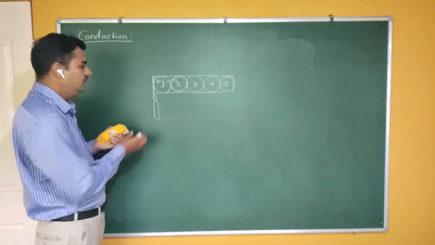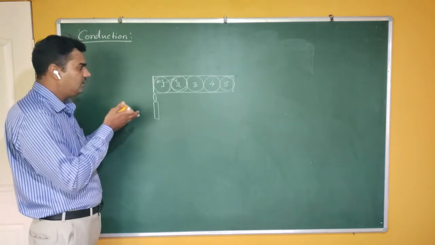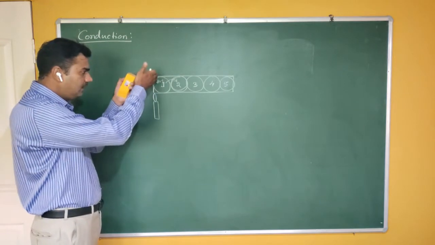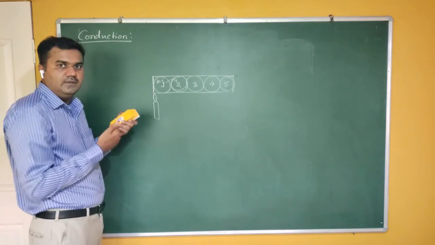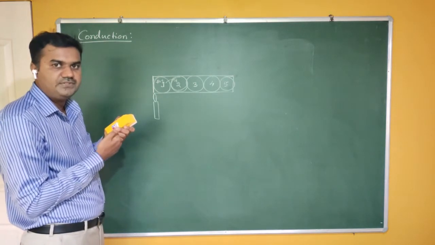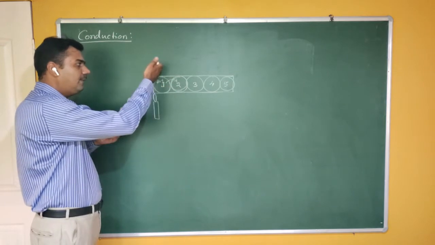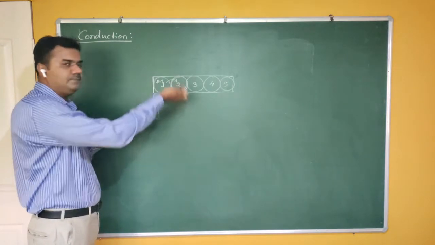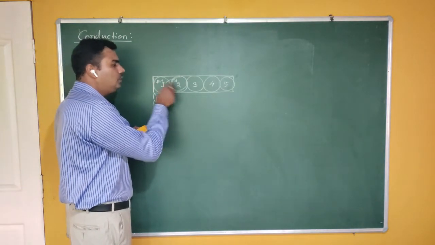Are you getting me? You are putting heat on one side of the rod. The molecules on the side of this flame get heated first, and the other molecules which are in contact with this first layer of molecules absorb heat from it. Therefore, heat flows from 1 to 2.